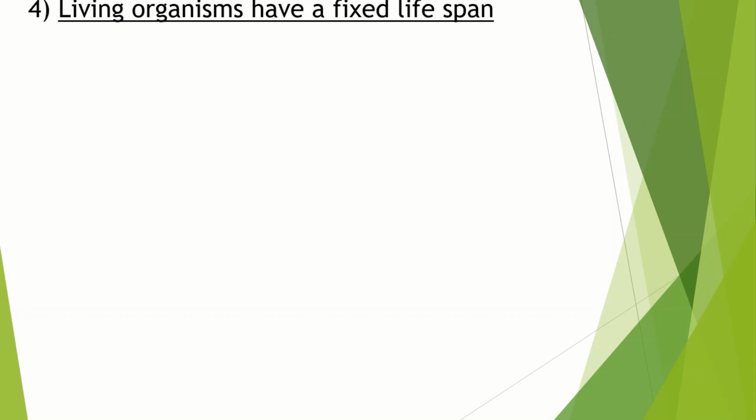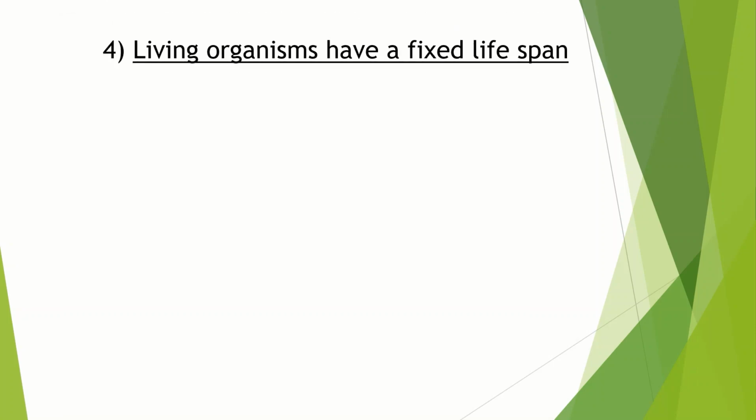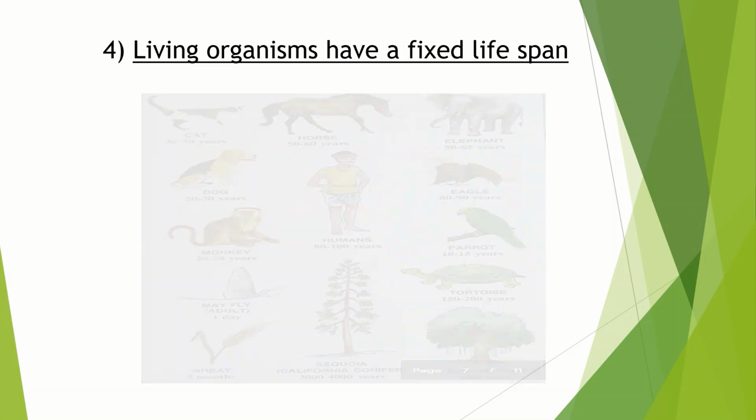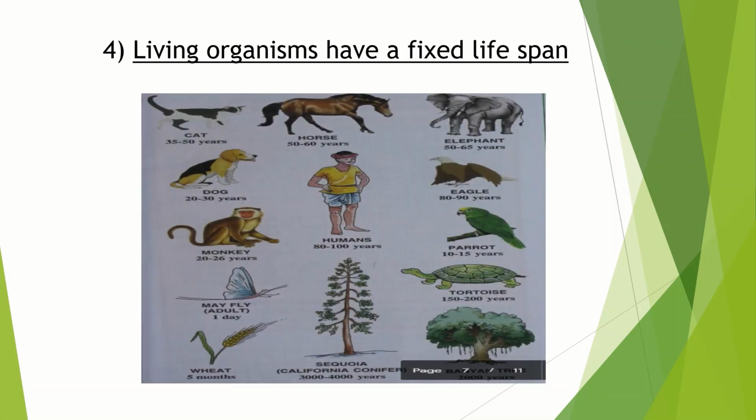The next characteristic feature is that all living organisms have a fixed lifespan. Lifespan is the period from birth till natural death. All living things that take birth have to die. Some organisms have very little lifespan, like a few days, but organisms like trees can live up to hundreds of years. But they, also like all other living things, cannot live forever. Here is a picture of lifespan of some organisms.